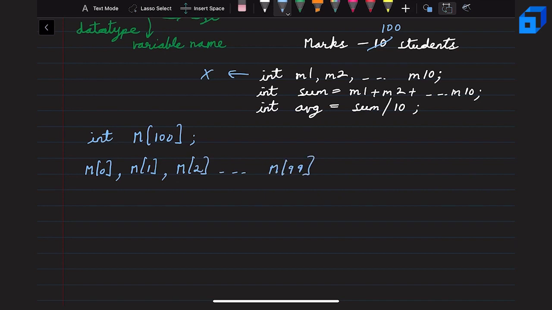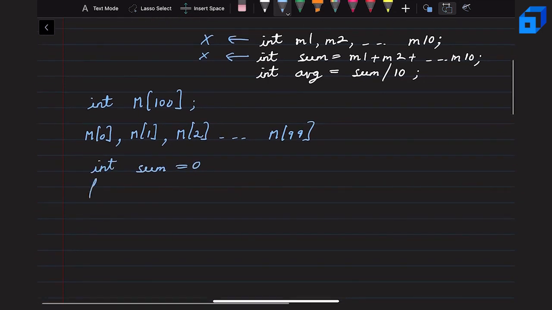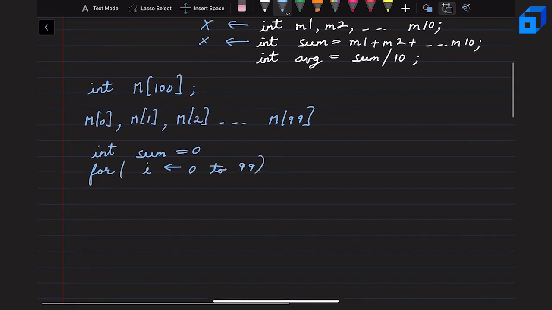Also, you can see that finding the sum using m0 plus m1 plus m2 up till m99 will not be a good idea. So instead, we can easily run a for loop. First we will have a sum variable, which will be initialized to 0. Then we can run a for loop starting from 0 and going till 99, and we can easily update sum as sum plus marks of the ith student.